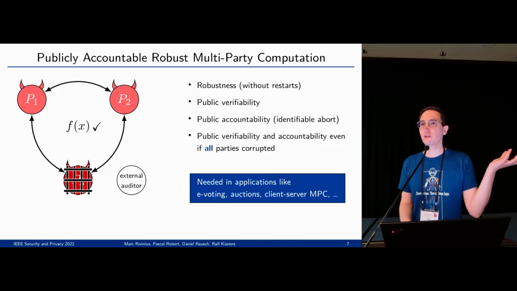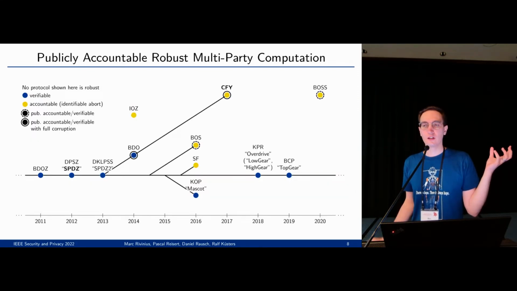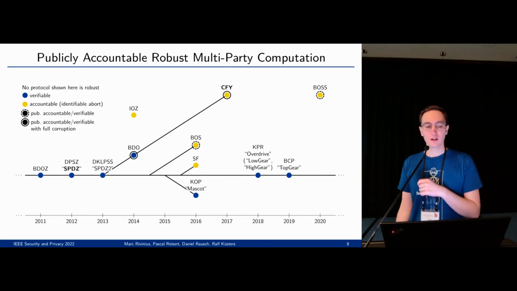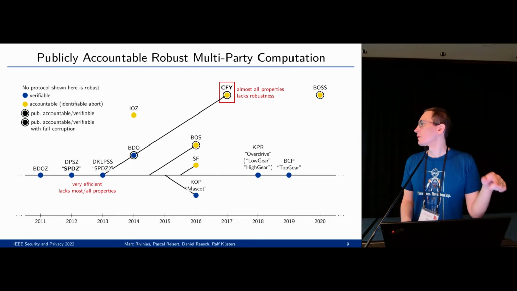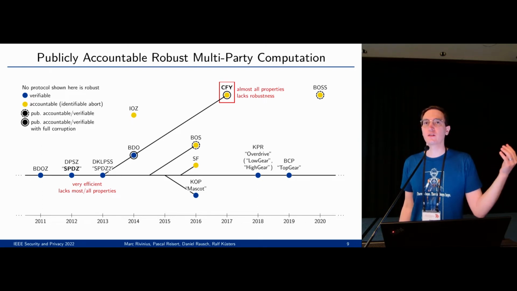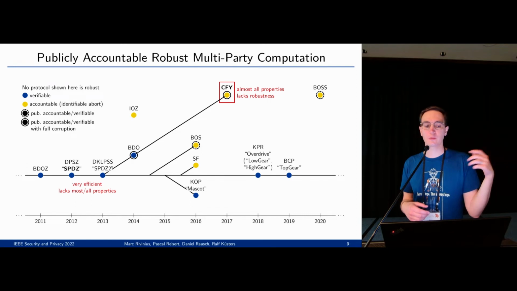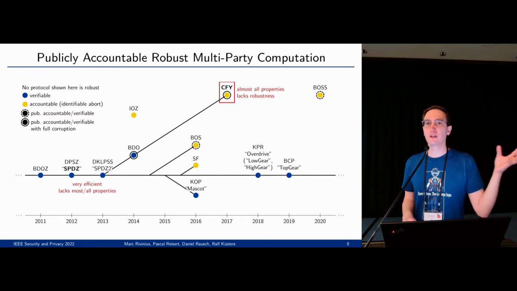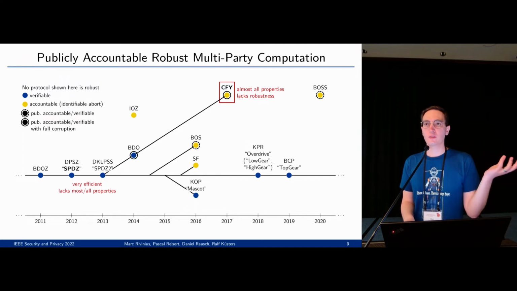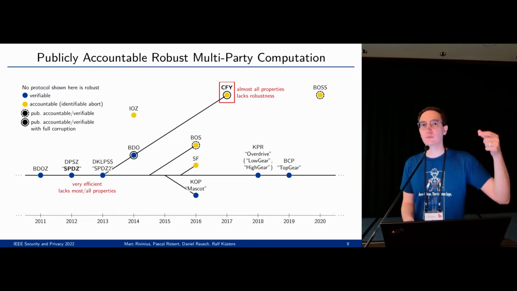So is there currently an MPC protocol that has all these? In the current line of work, not really. Here is the class of SPDZ protocols with SPDZ at the bottom left, which is very efficient but has none of these extra properties. And there were a lot of other protocols that improved efficiency, but also added new properties like public verifiability. And the CFY protocol at the top has almost all the properties that we want, but it lacks robustness. So can we somehow also get the robustness for this protocol?